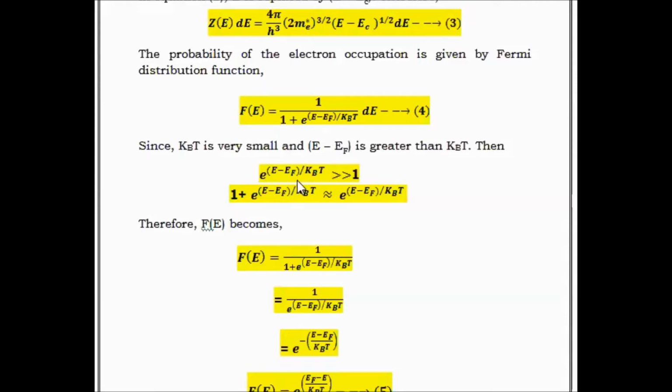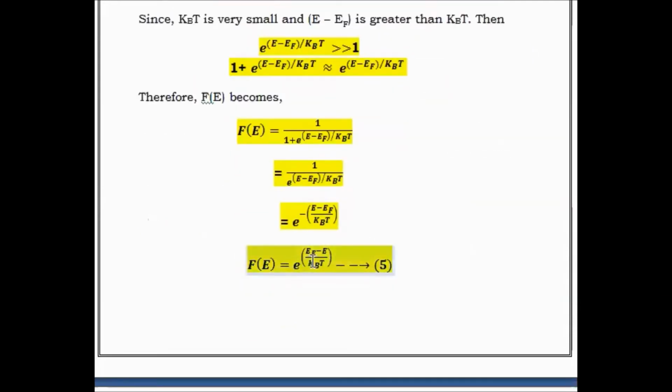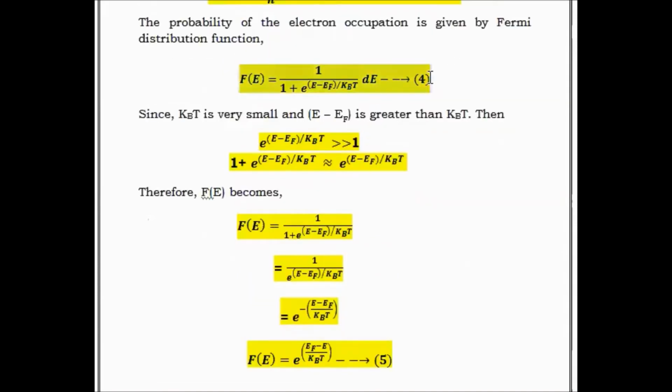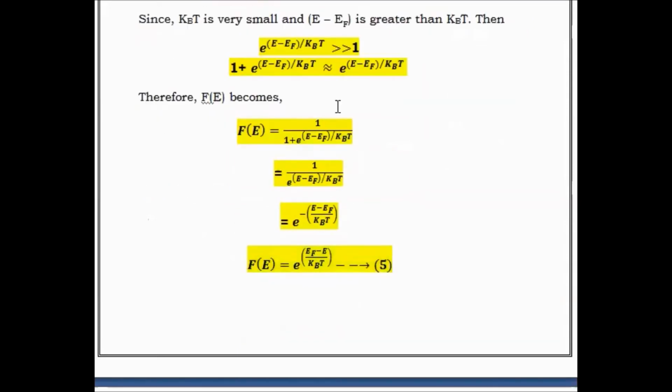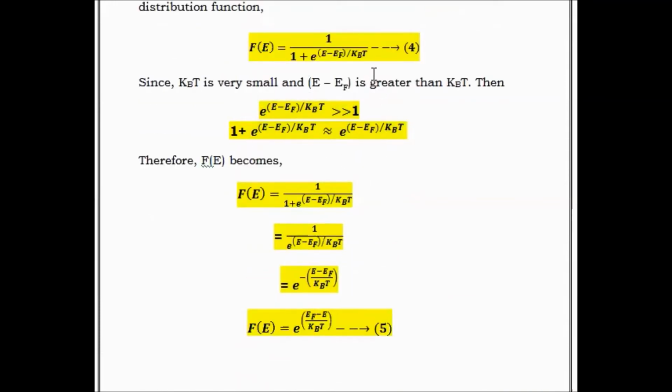Therefore, we can write f(E) as e^((EF minus E)/kBT). As we know, the condition from the Fermi distribution function, 1/(1 + e^((E minus EF)/kBT)), from the boundary conditions we are writing 1 plus e^((E minus EF)/kBT) is nearly equal to e^((E minus EF)/kBT).